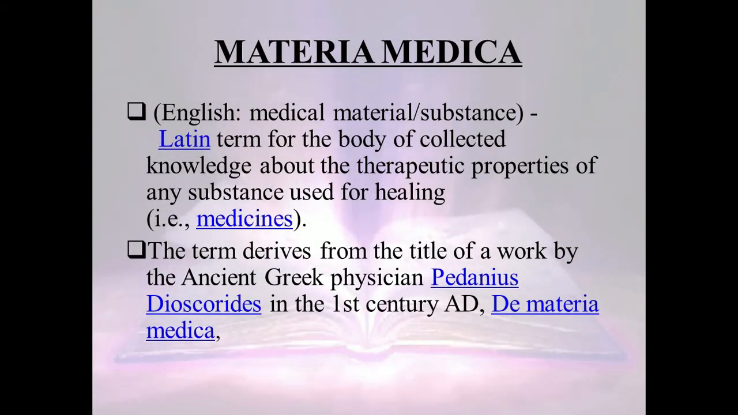So Materia Medica, it's in English, is a medical material or substance, and it is derived from a Latin term for the body of collected knowledge about the therapeutic properties of any substance used for healing. We call this a medicine. This term is derived from the title of a work by the Greek physician Dioscorides in the 1st century AD, known as De Materia Medica.